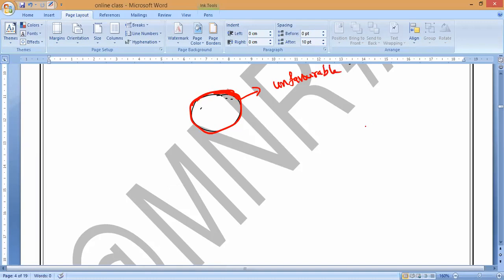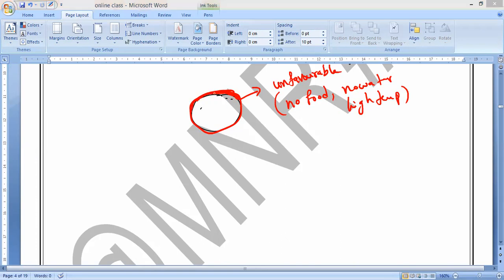By then it won't split into new organisms, because even if it splits, it cannot survive. So what do unfavorable conditions mean? No food, no water, and extremely high temperatures. By then the spores will never split into new organisms. They will all sit silently, forming a hard protective layer. That is what it is. Hard protective coat, when the conditions are unfavorable.